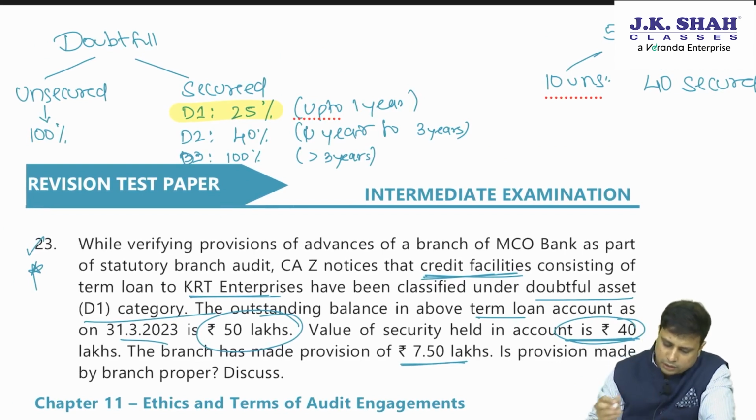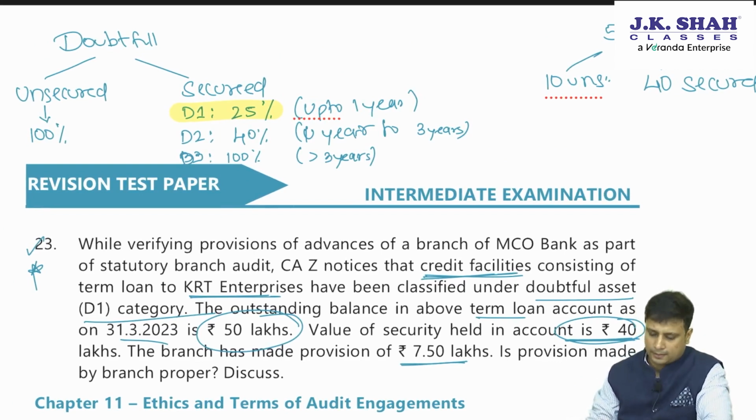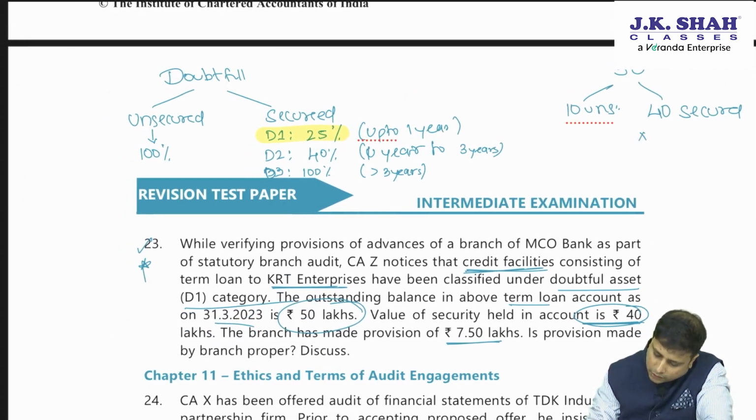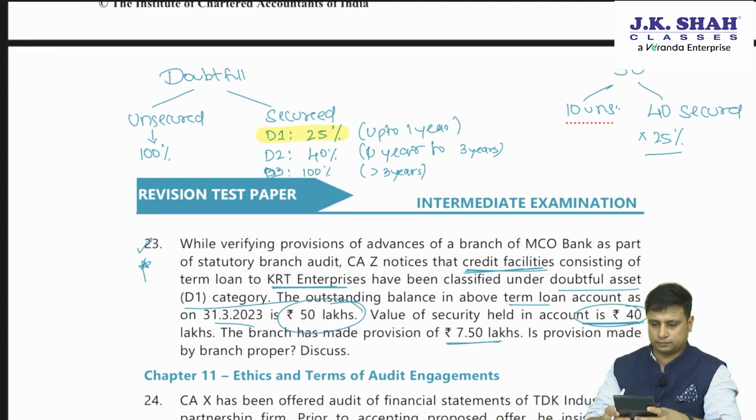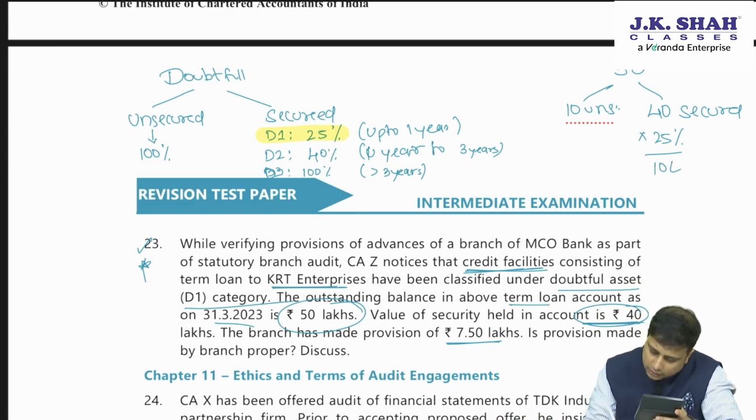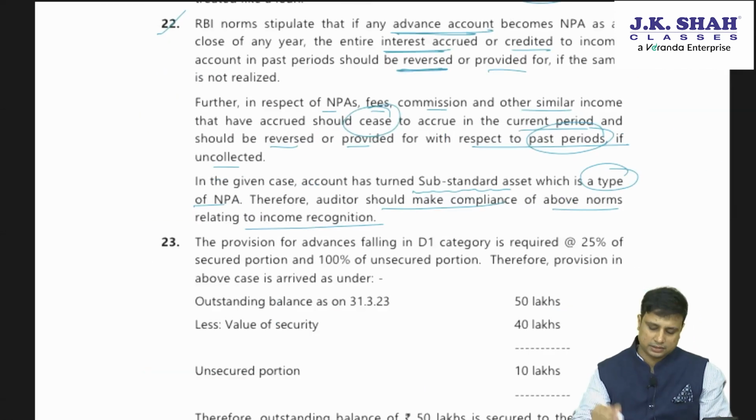For secured, we make a provision of 25%. What is 40 lakhs into 25%? 10 lakhs. For unsecured, we will straight away make a provision of 100%, that is 10 lakhs. So total provision has to be somewhere around 20 lakhs.